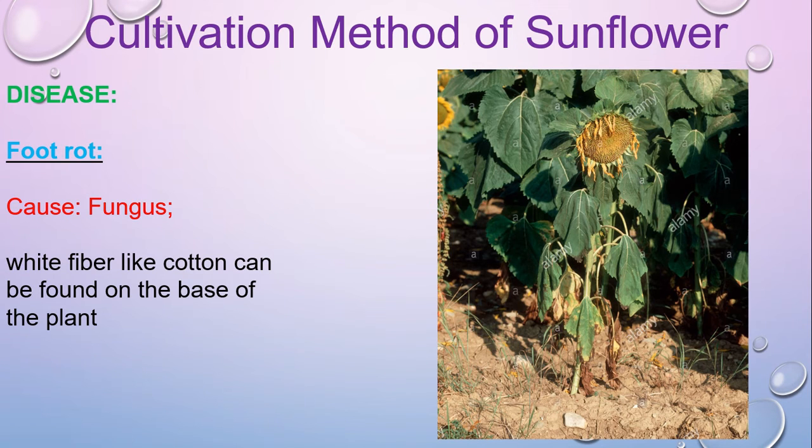Next one is foot rot disease. Here foot rot means the foot, that means the root zone, is rotten, and then the plant looks like the picture. This one is also caused by fungus. White fiber like cotton can be found at the base of the plant. If you look at the plant here, this is the base of the plant, and you can find white fiber like cotton here. It's not very clear in this picture, but it can be observed here. For this as well you have to apply fungicide in the field.